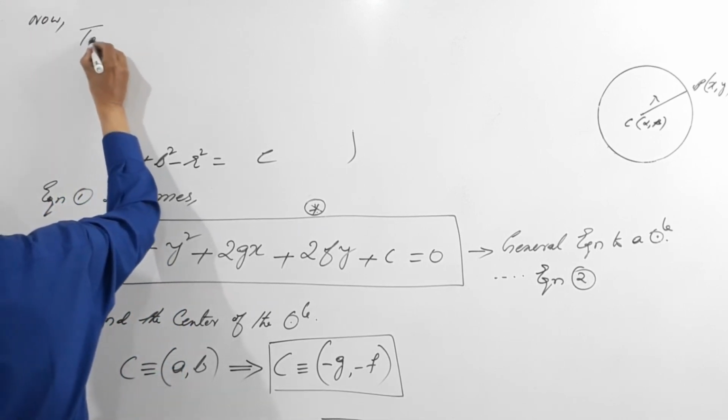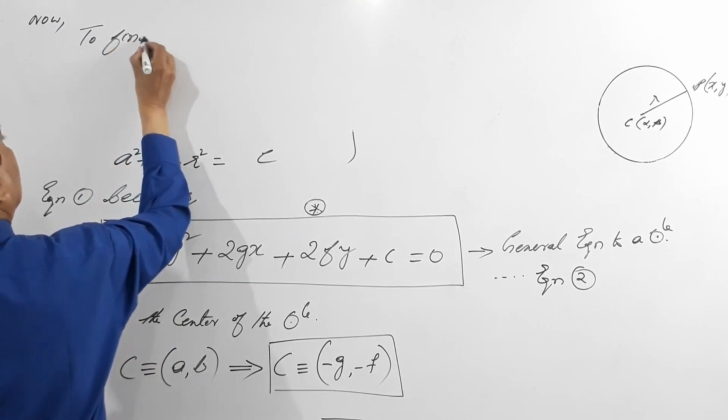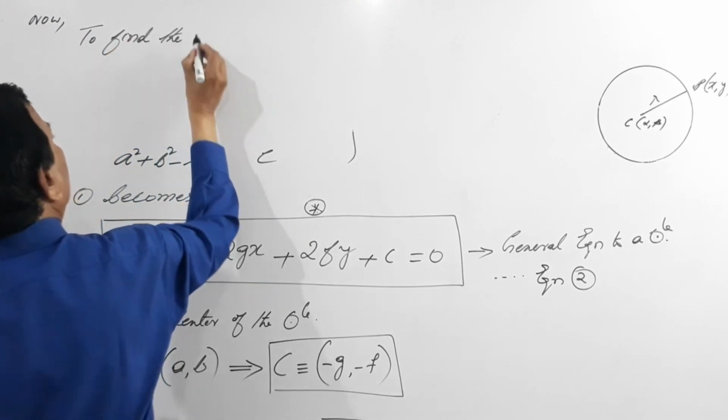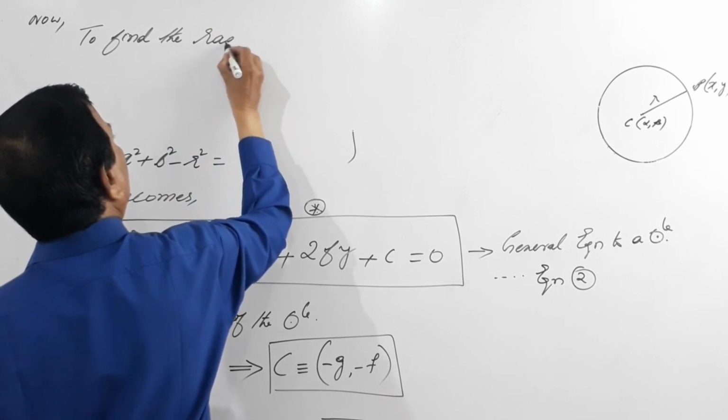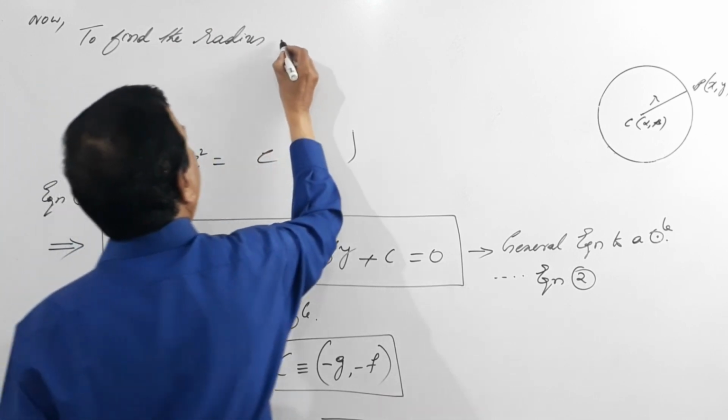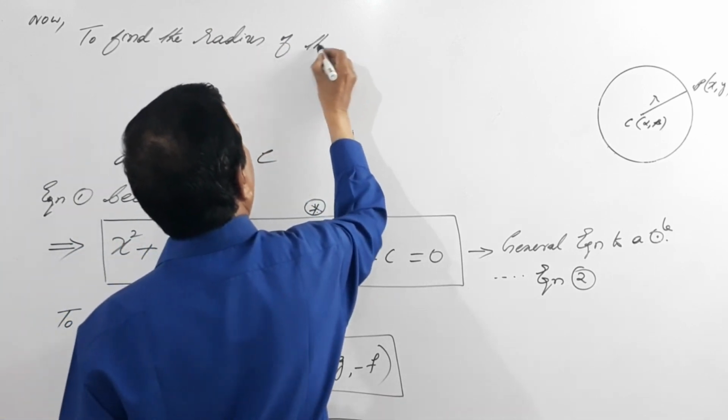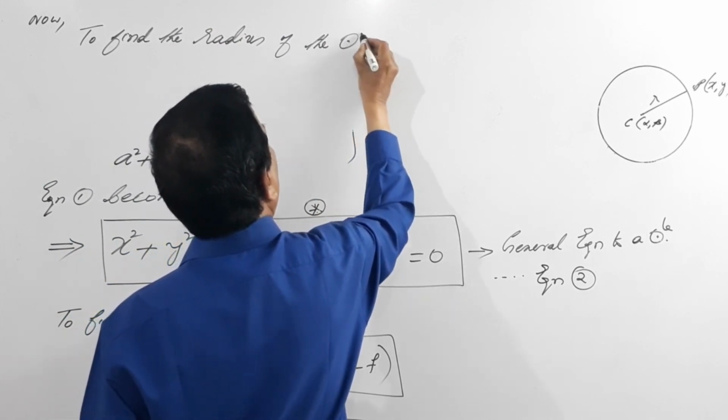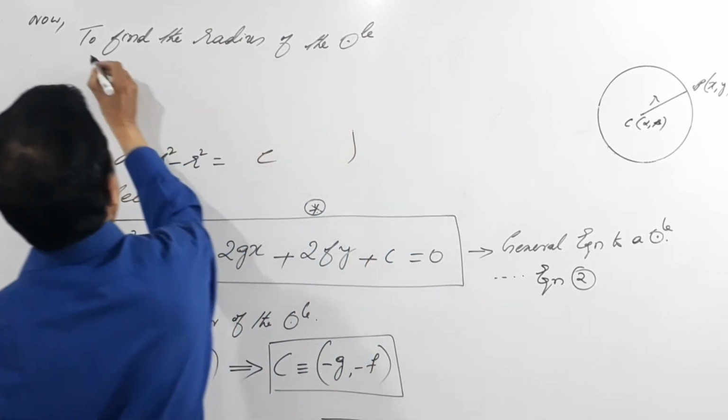Now, to find the radius of the circle, the short form for circle,